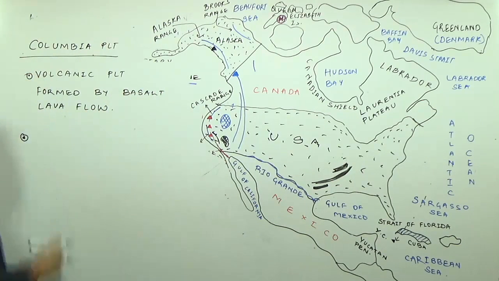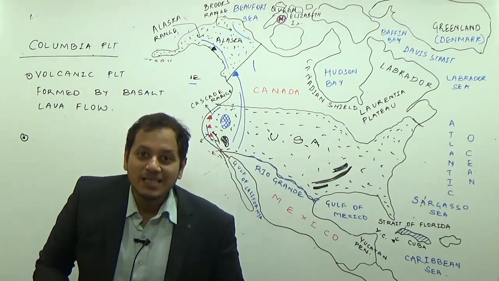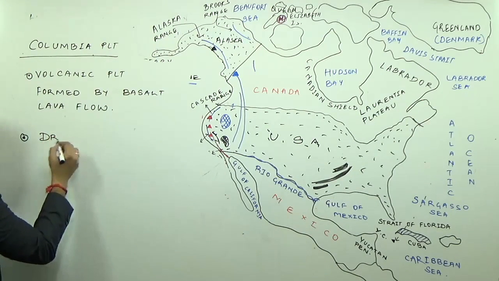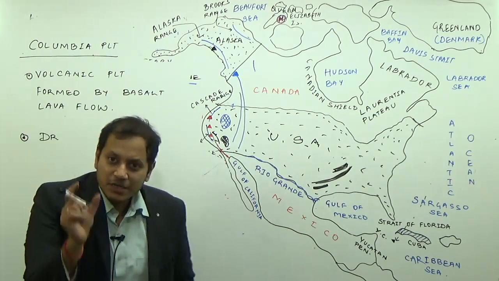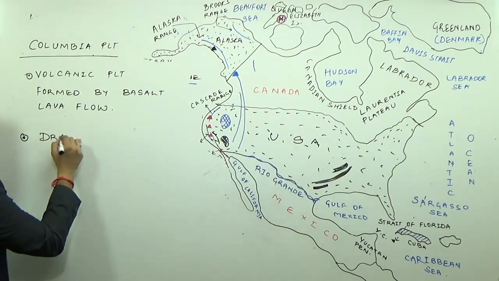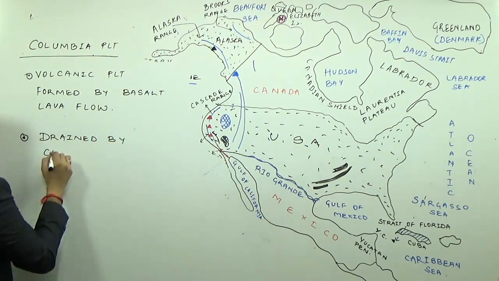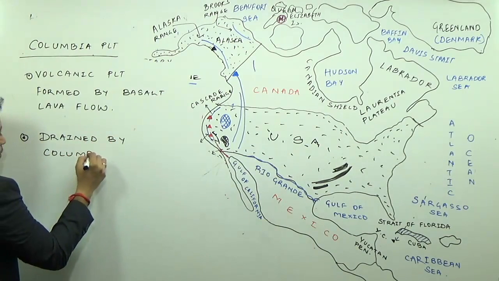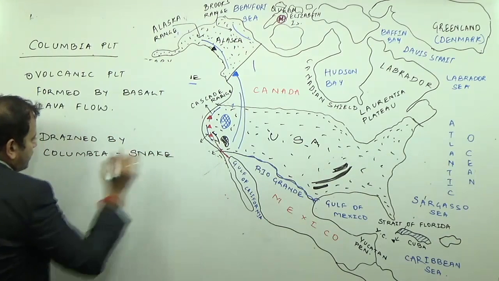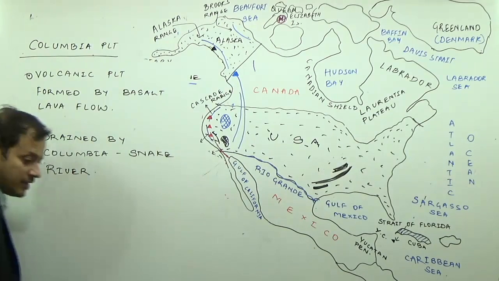Now the second point of the Columbia Plateau is, why is it known as the Columbia Plateau? It is known as the Columbia Plateau because it is drained by the Columbia-Snake River system. That is, the main river is the Columbia River, while its tributary is the Snake River. So it is drained by the Columbia-Snake River.